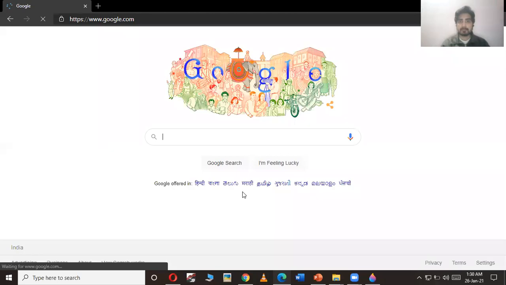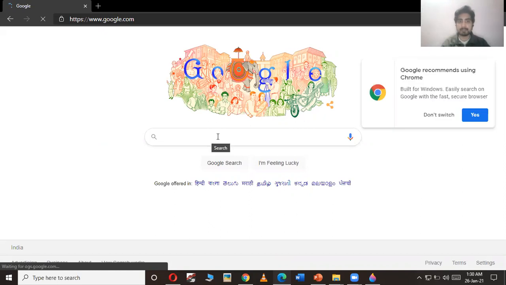So this is how the Google search engine looks. In this, you can see at the center there is a search bar, which is used for searching the content on the internet. Whatever you want to search, you just need to type the text related with that search content, and that will be searched on Google.